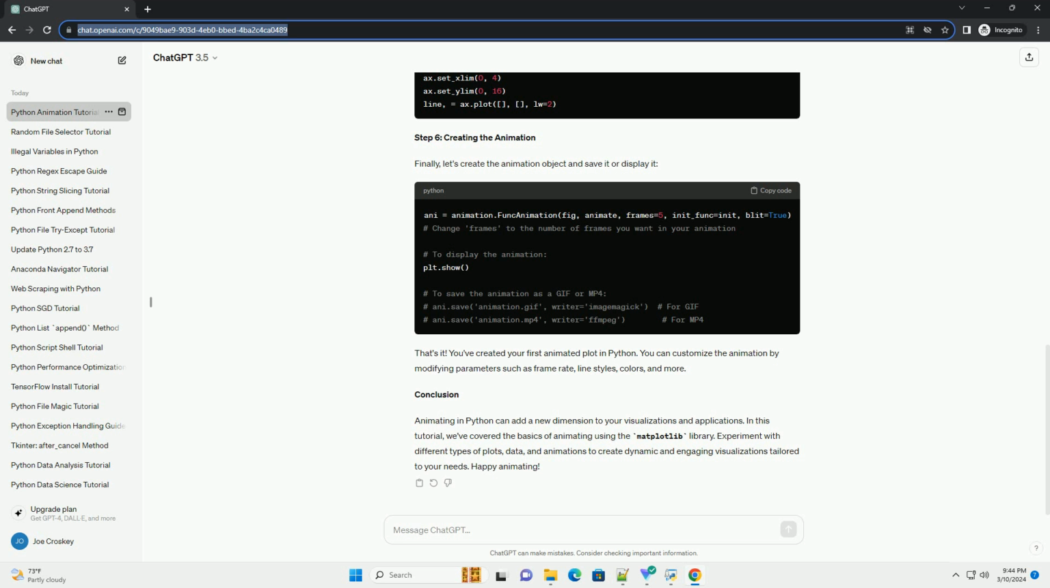Conclusion. Animating in Python can add a new dimension to your visualizations and applications. In this tutorial, we've covered the basics of animating using the matplotlib library. Experiment with different types of plots, data, and animations to create dynamic and engaging visualizations tailored to your needs.